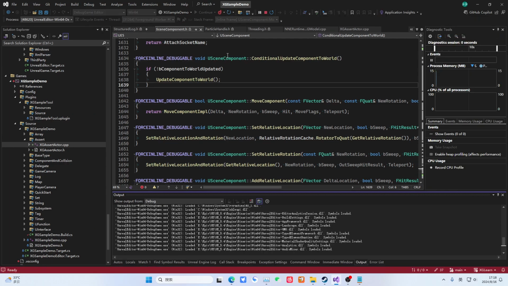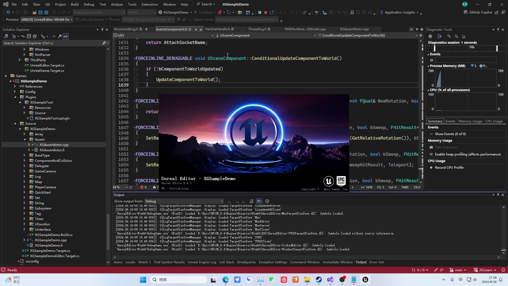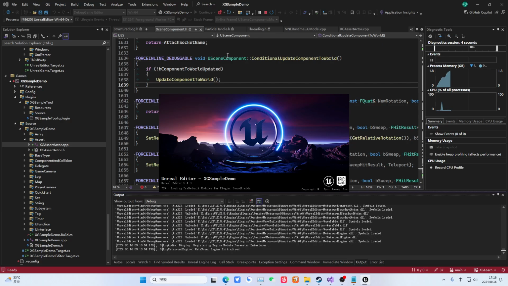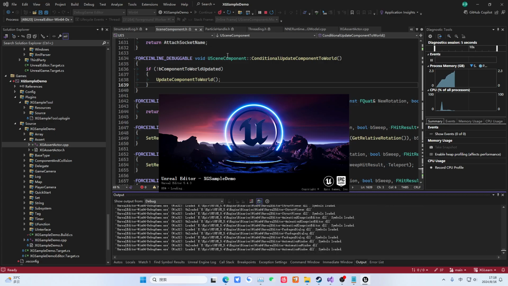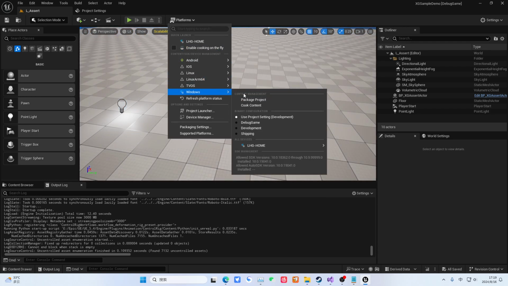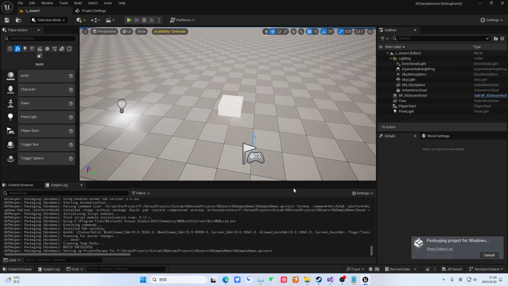Let's see if this dump file will be generated. Let me tell you about this dump file, where I often encounter it. It's often when we manipulate memory. That's when we are most likely to run into this problem, especially with baked assets.